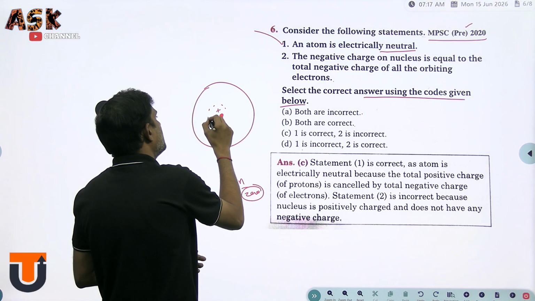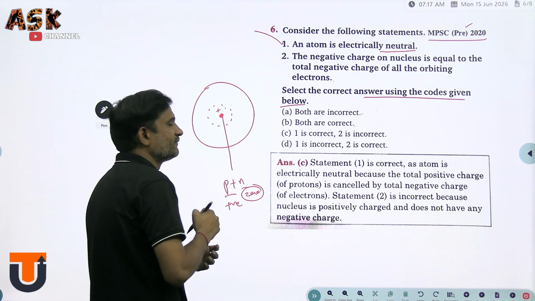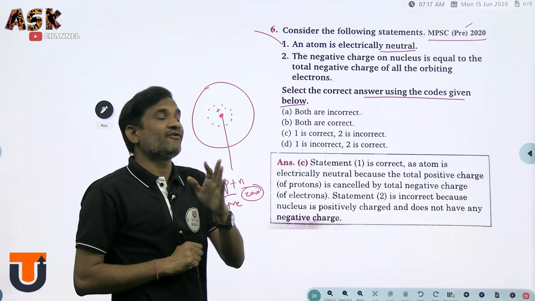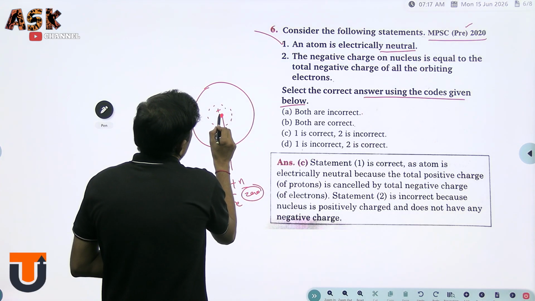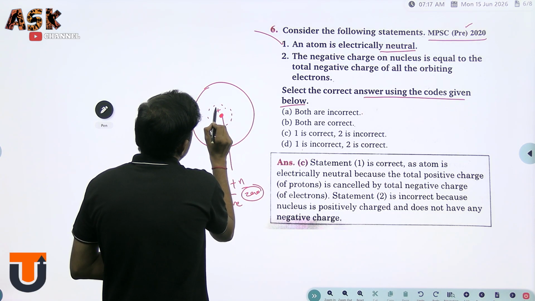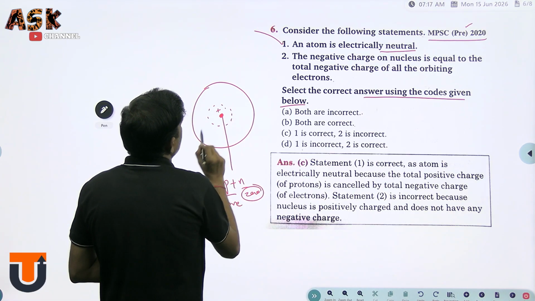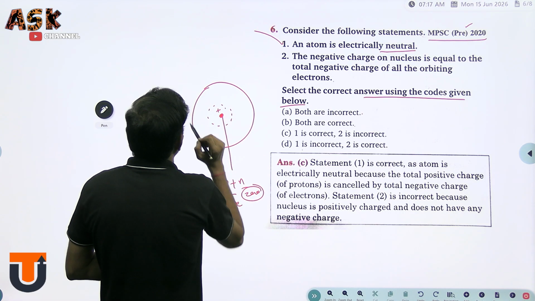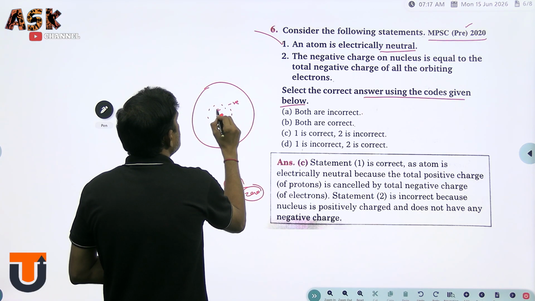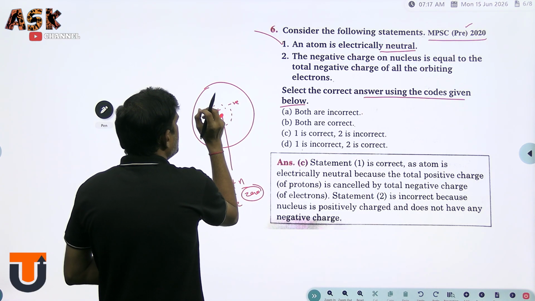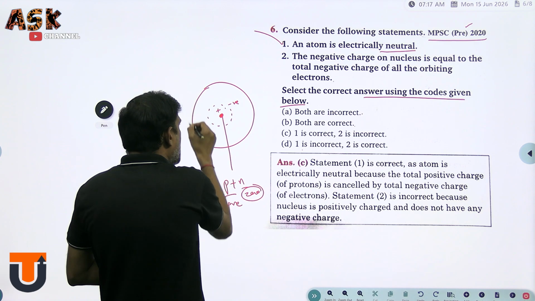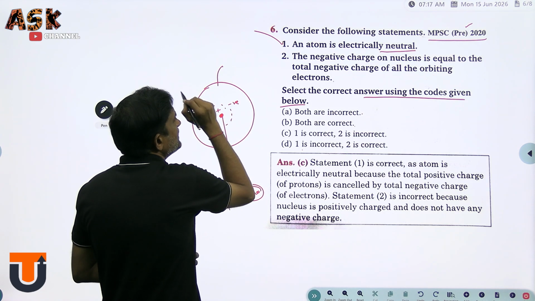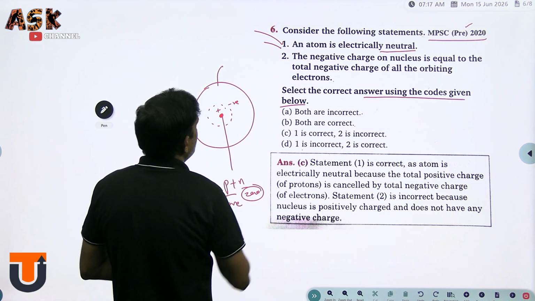Again, around that, electrons are revolving. The amount of positive charge on the nucleus is equal to the number of electrons around the nucleus. So this positive charge and this negative charge will become equal. That's why the atom is electrically neutral. So option 1 is the right answer.